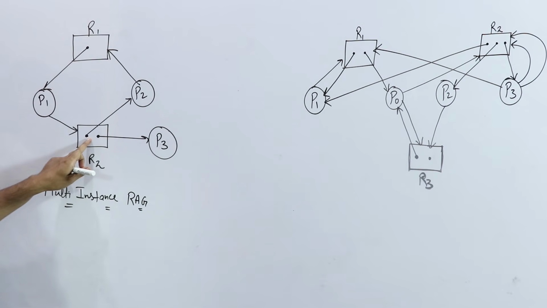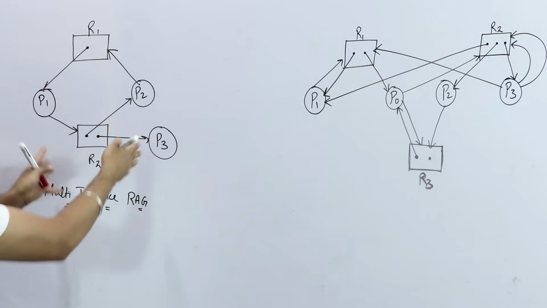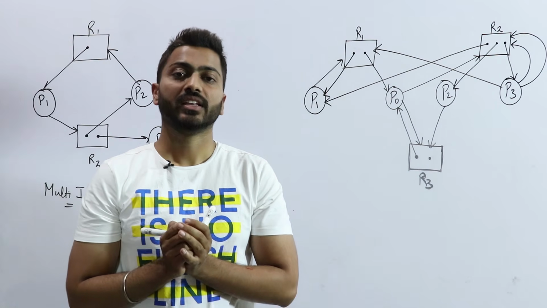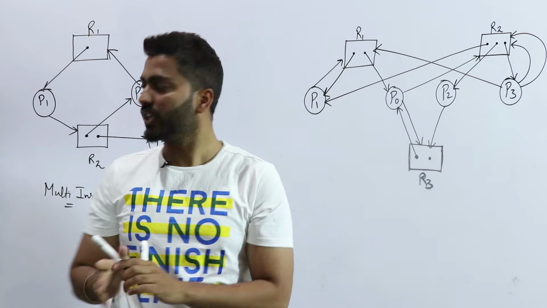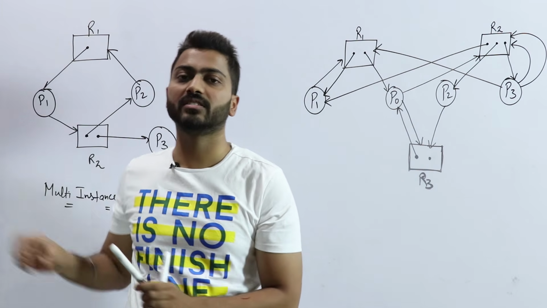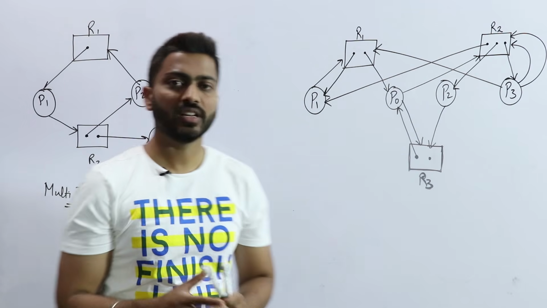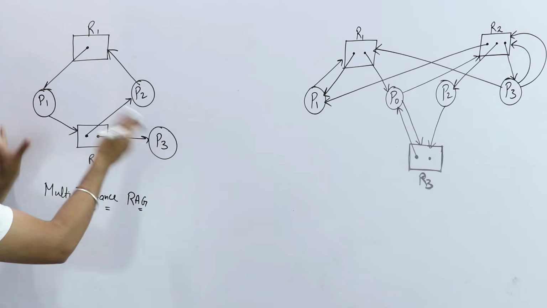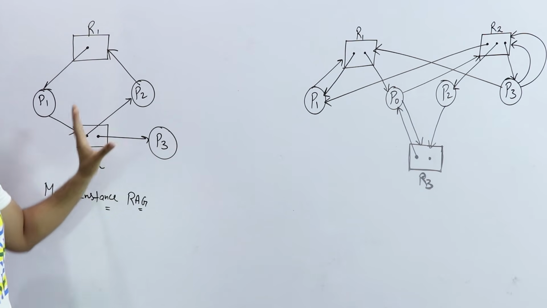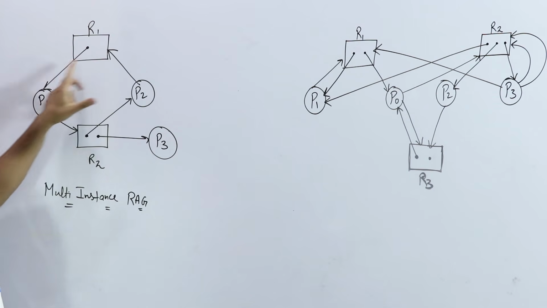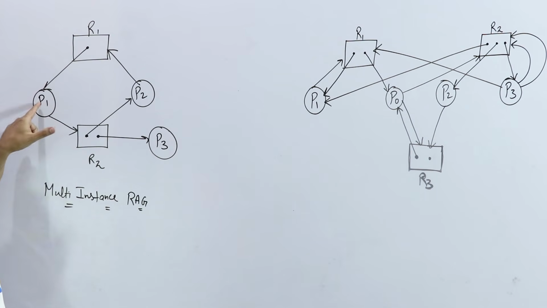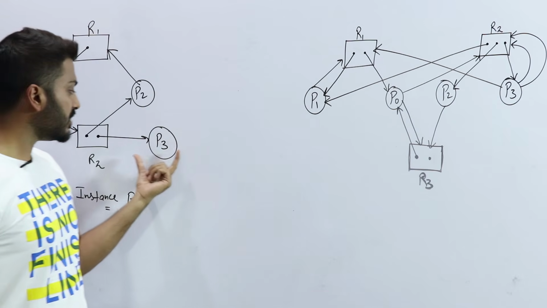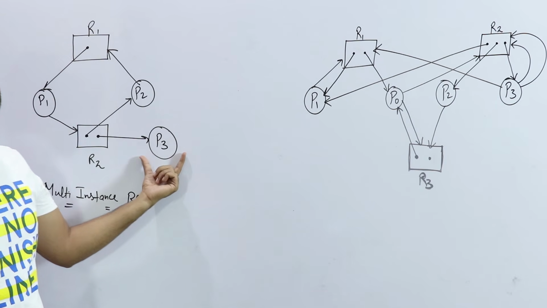Here R2 is multi-instance. So if the RAG is given like that, with multi-instance resources present, they can again ask the same question: check whether this RAG, this system, contains a deadlock or not. One way is to do it manually. Manually means you first check whether there is a circular wait or not. In this there is a circular wait, so this and this form a cycle, and there is another process, that is P3.